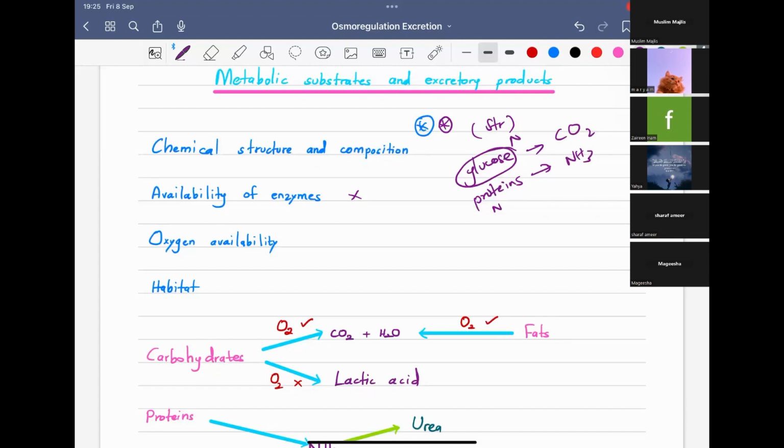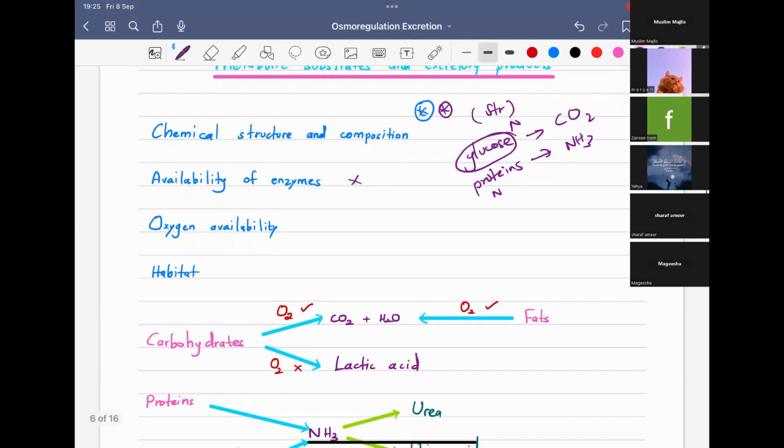And also the habitat. I already told you, the living environment will play a major role in determining these excretory products. We will look at them more later. So these are the 4 factors that will determine the excretory products of these different substrates.